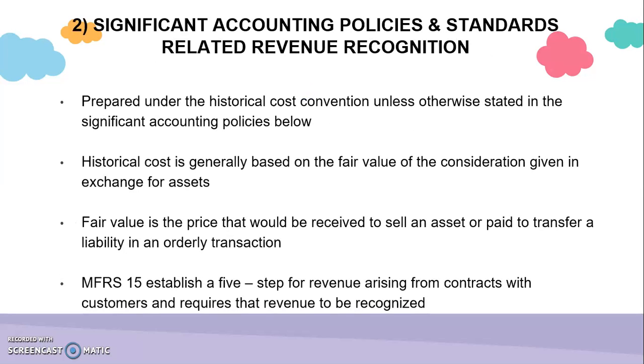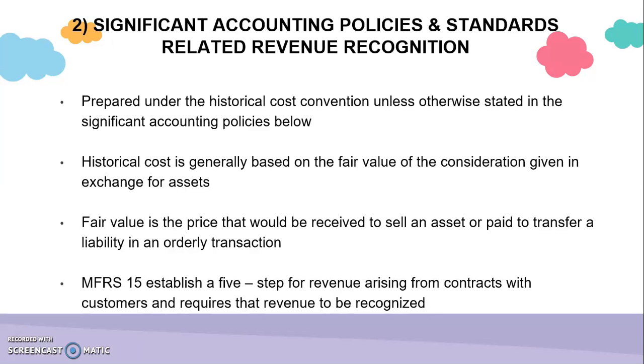For question 2, explain significant accounting policies and standards related to revenue recognition. The financial statements of the company have been prepared under the historical cost convention unless otherwise stated in the significant accounting policies below. Historical cost is generally based on the fair value. Fair value is the price that would be received to sell an asset or paid to transfer a liability in an orderly transaction.